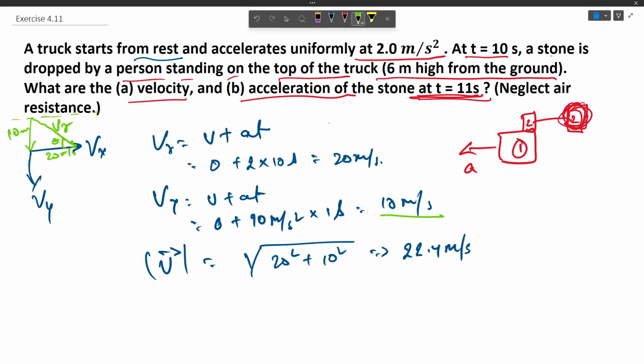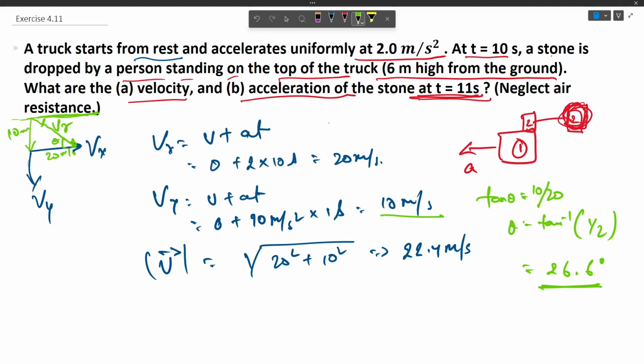Now finding this angle theta, the trigonometric ratio would give us tan theta equals 10 divided by 20. Now theta would be tan inverse of 1 by 2. That will come out to be 26.6 degrees. And also this theta is equal to this theta. So the resultant velocity vector is acting at 26.6 degrees from the horizontal axis.